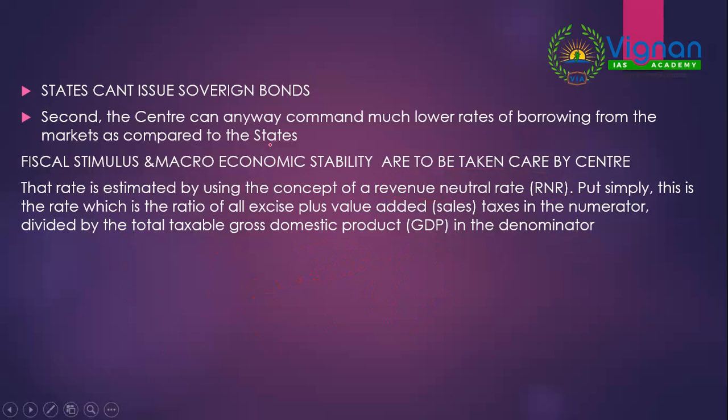So these are the kind of current issues which UPSC picks, like whether states can issue sovereign bonds or not, or who can do fiscal stimulus or macroeconomic stability, or exactly what is meant by revenue neutral rate, the definition of it. For example, the ratio of all excise plus value added tax in the numerator divided by total taxable gross domestic product in the denominator. These kinds of things are what UPSC concentrates on.